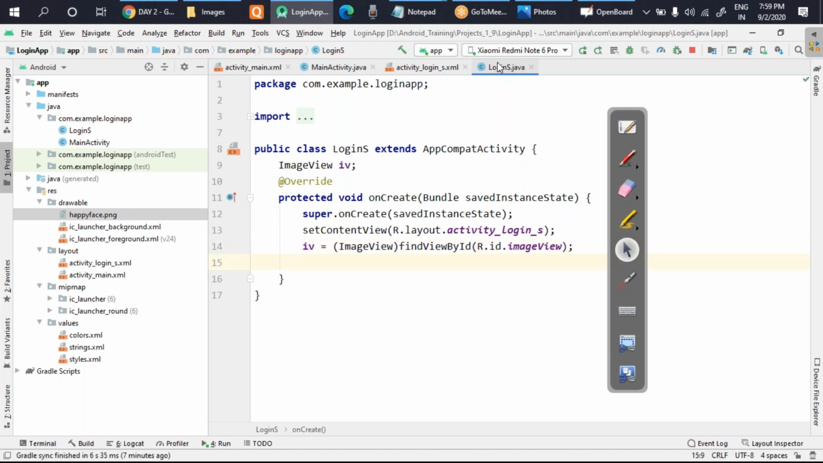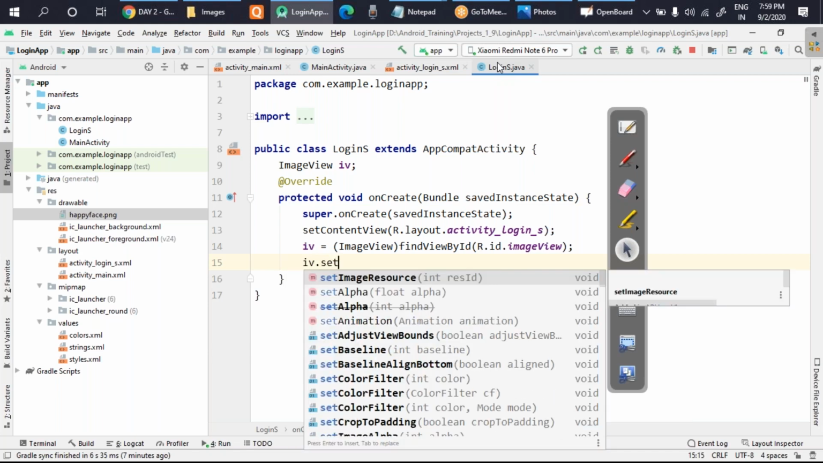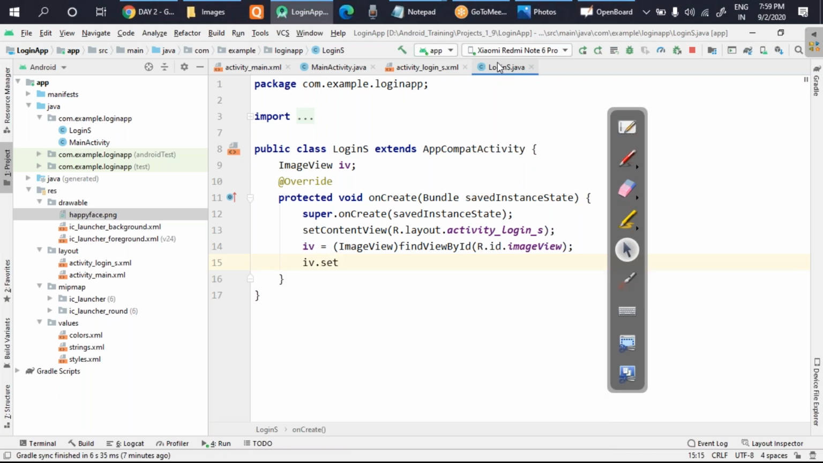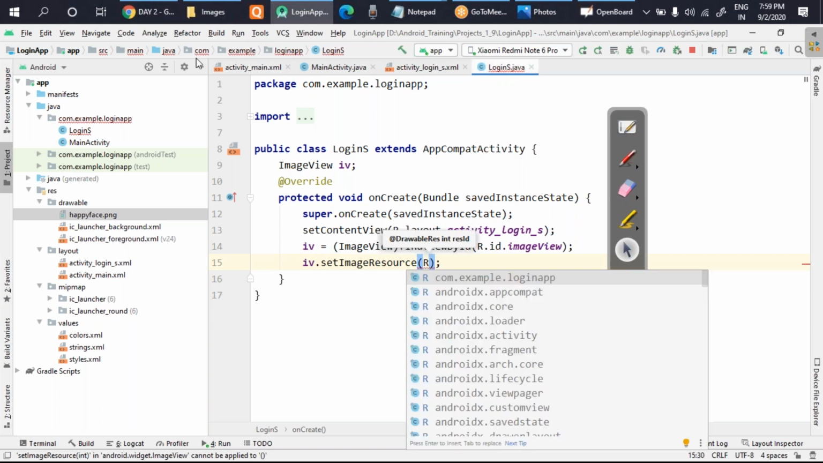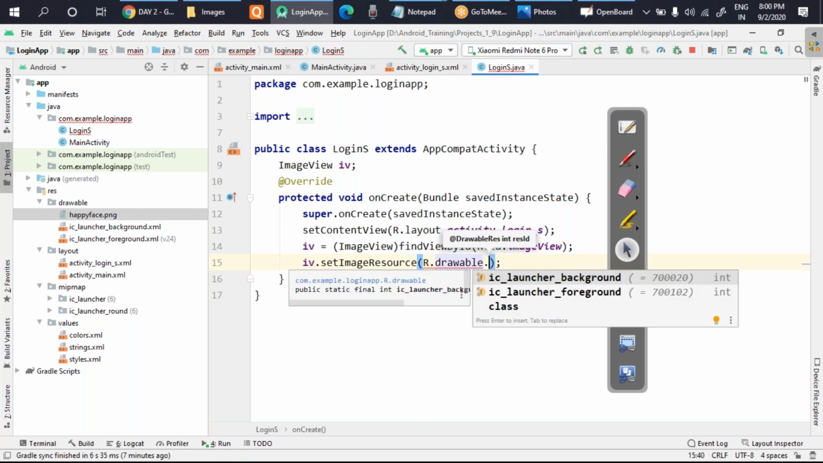Now, in order to set an image, the command is very simple. That is iv.setImageResource. With the help of this command, I can set some image in the image view. And you have to just give the path. So what is the path? The path is R. R means resource. So you will take R from here. So R.drawable.filename. So you can see here R.drawable, and what is the file name? That is happy. So I'll just choose that and it should come here.